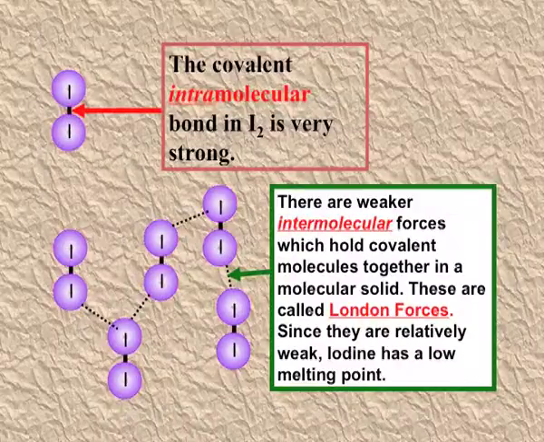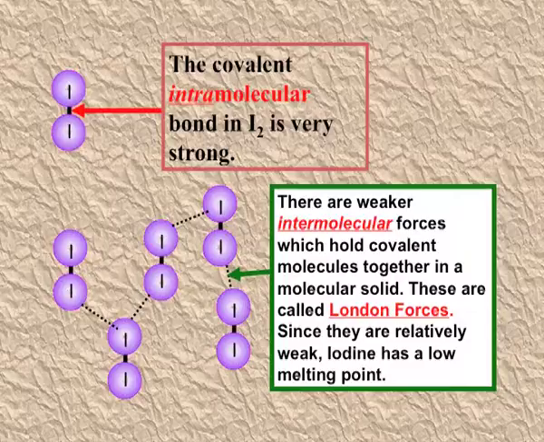Since this force is very weak, the noble gases are in the gaseous state and their melting point is very low and they are very soft. The same you can see in the case of the iodine molecule. The melting point of iodine is also very low. This is just because of the weak van der Waals forces in between the molecules.